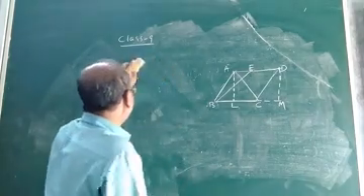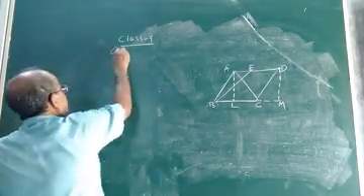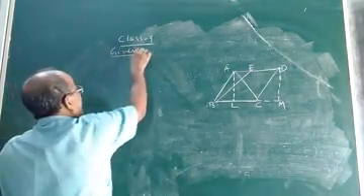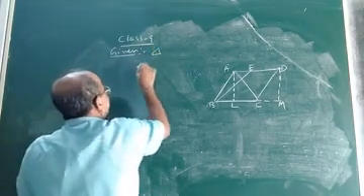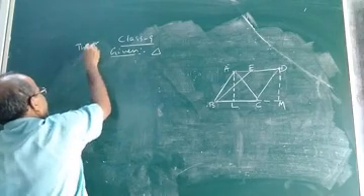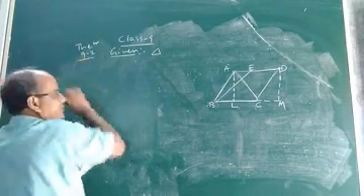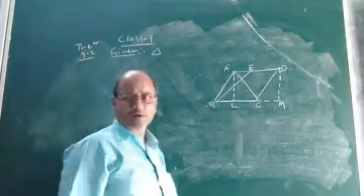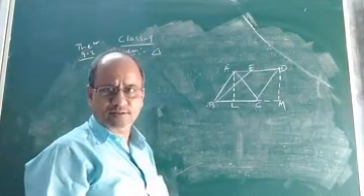So what is given here? Let us write the given. This is your theorem 9.2 of the chapter area of parallelogram and triangle, as given in the NCERT syllabus.